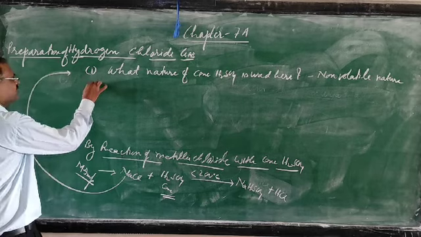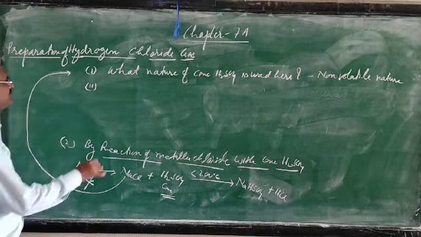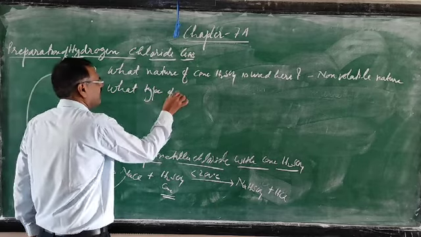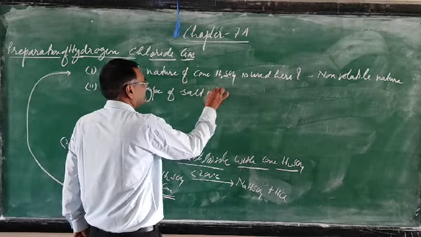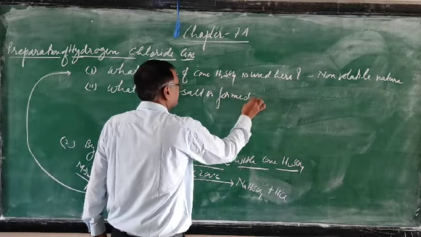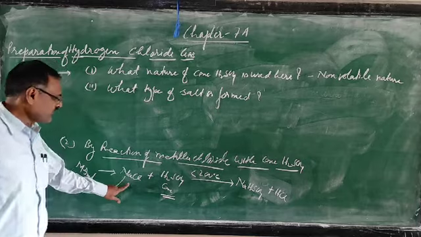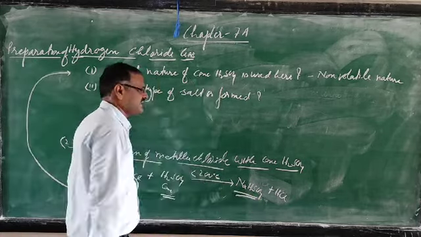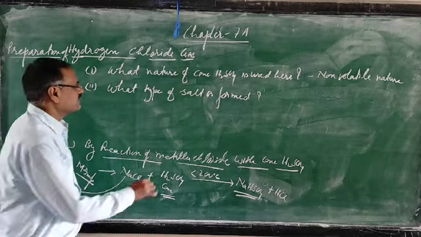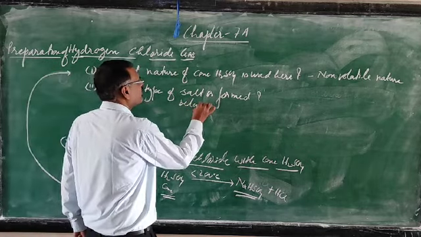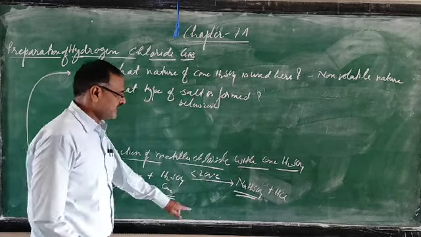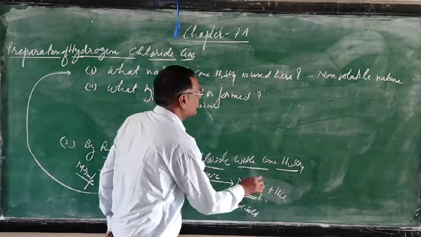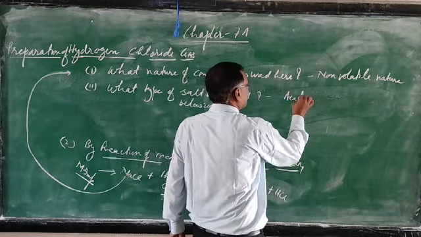Then the second question can be asked: what type of salt is formed? Means when sodium chloride is given with concentrated sulfuric acid, if the temperature is below 200 degrees Celsius, what type of salt is formed? This one is an acid salt. So your answer is acid salt.